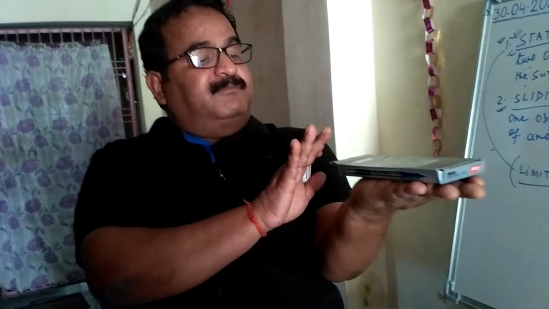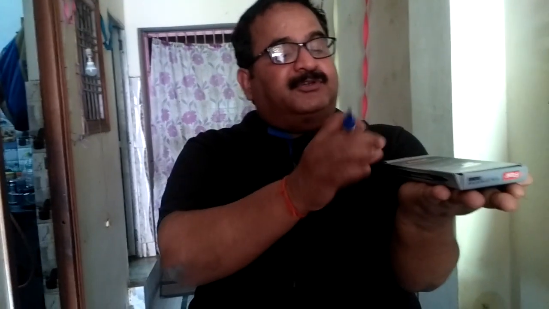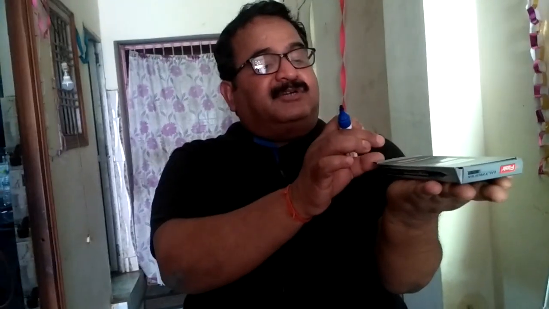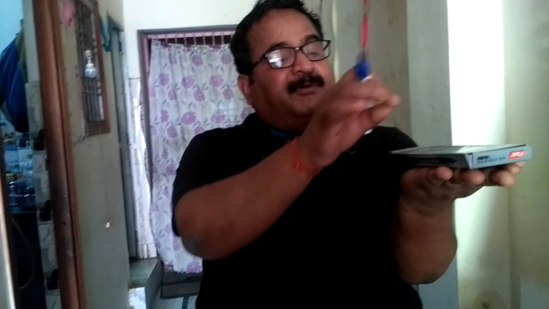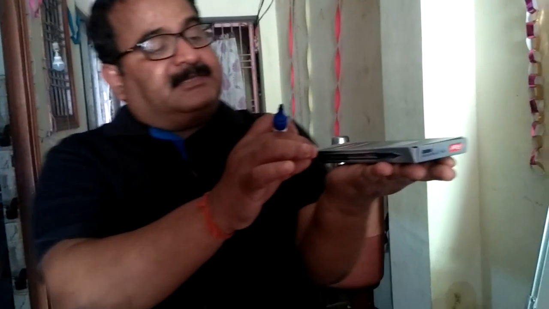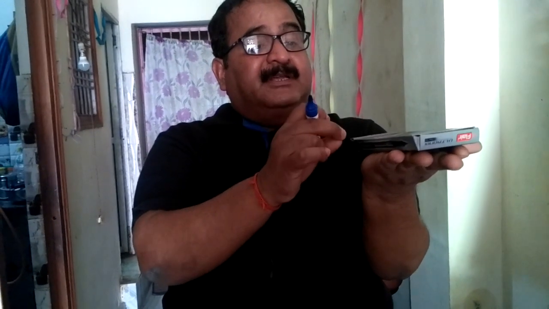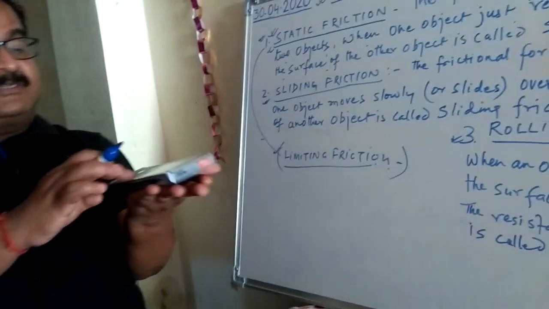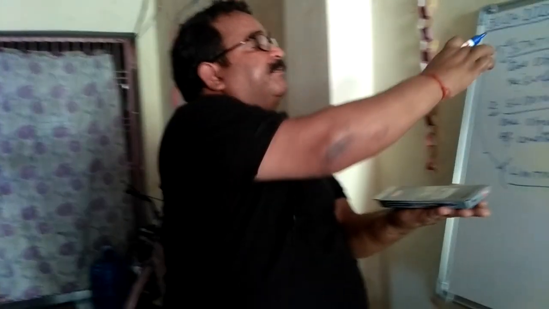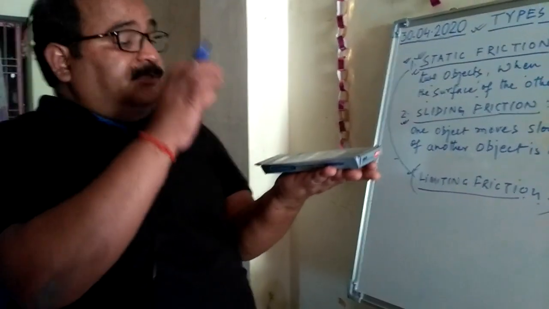But when we apply more force on it, slight, when we increase the applied force on it, we see that it starts to slide. So at this moment, when a body is in a special case, when a body is in rest, but with a slight change in the applied force it will start to move, that type of friction is called a limiting friction. So limiting friction is a special type of a static friction in which the